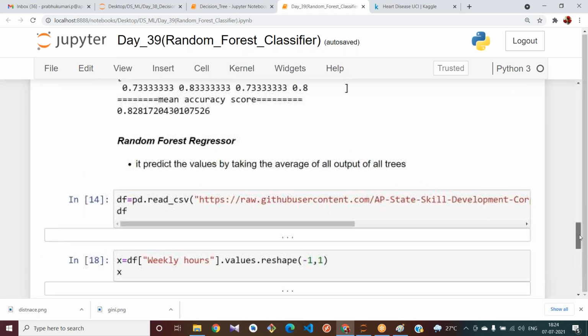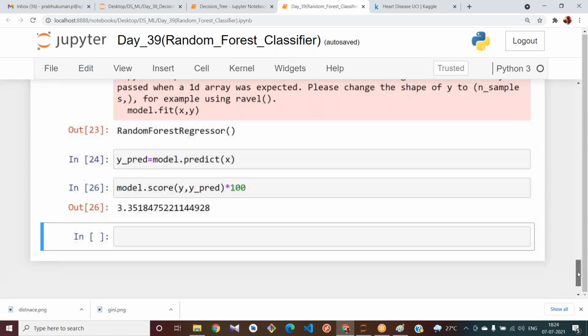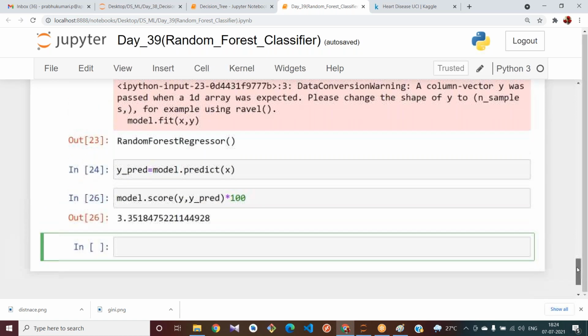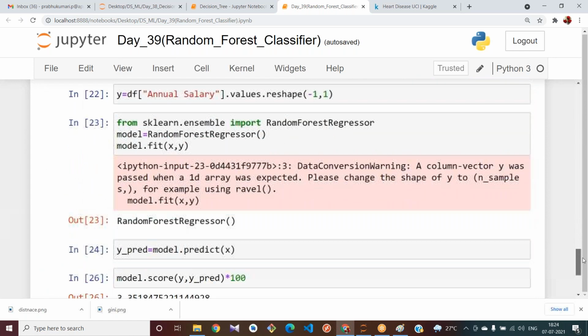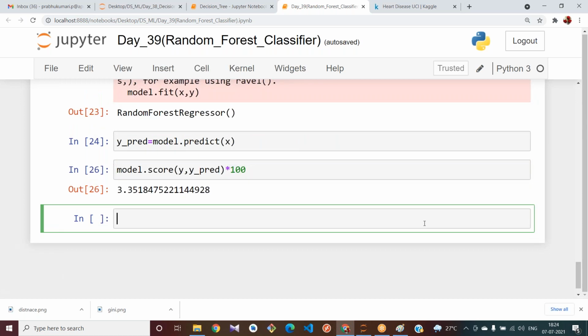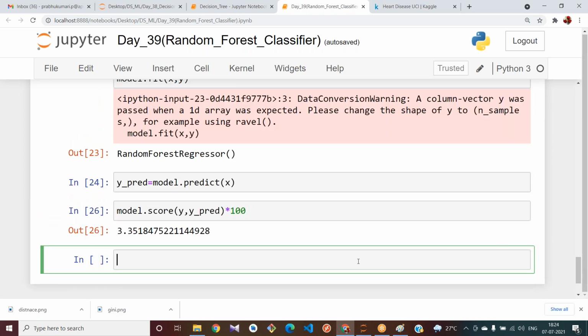You can also try to use the other data set and compare the accuracy. Let me see the error here. I have not imported the R2 score or mean square error. Try to also observe the mean square error that you got.